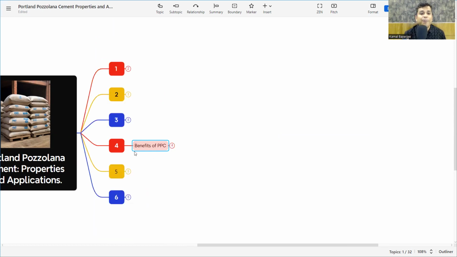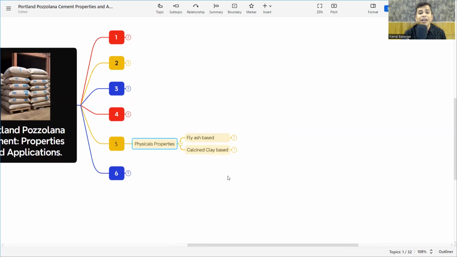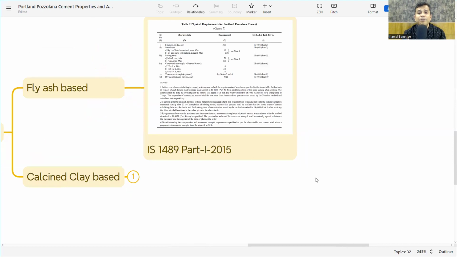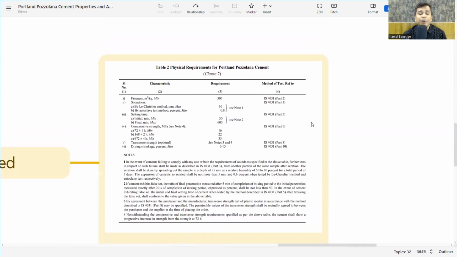So that becomes the benefits of PPC. Now we want to know the physical properties and the chemical properties. Let's see fly ash based, that is IS 1489 part 1. Sorry, part 2 is for the calcined clay base. So for the fly ash base, see table 2, that is the physical properties of Portland Pozzolana Cement.